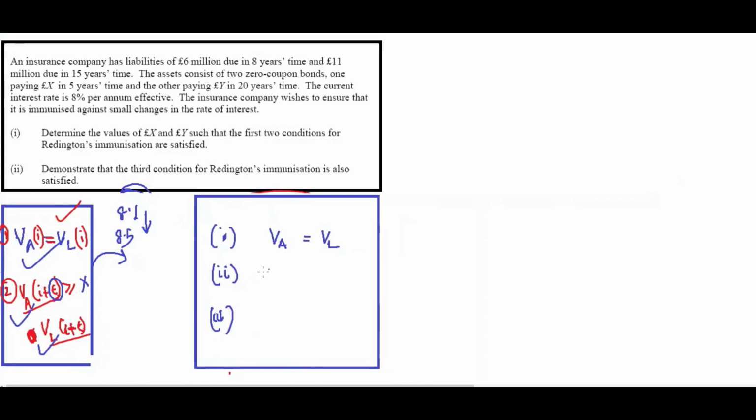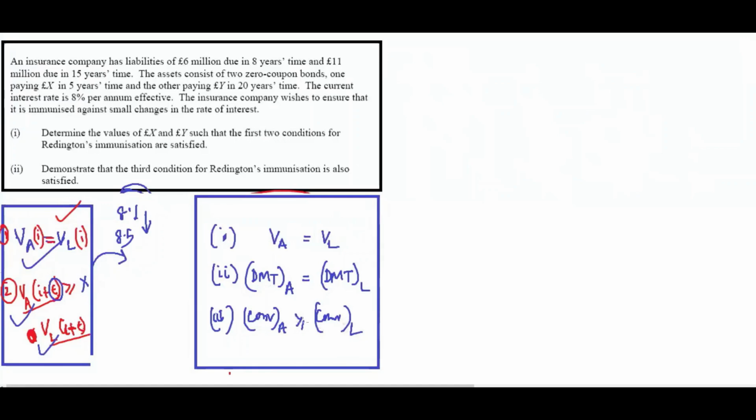The second condition is DMT of assets. You can take another measure also, volatility, because if you multiply or divide by 1 plus i, you get that, right? Tau is 1 plus i into v^i, remember? If you multiply by 1 plus i, you get it. Then convexity of assets is greater than or equal to convexity of liability.